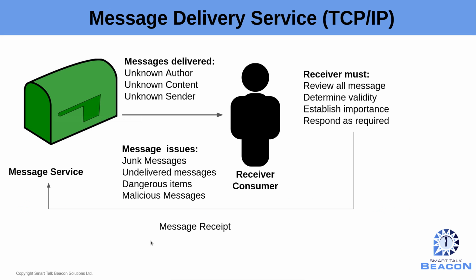So TCP is just a message delivery service that delivers messages of unknown author and unknown content, and we don't know who the sender was. So we have to now review all the messages, determine the validity, establish the importance, and then respond as required. Our big message issues are junk messages, undeliverable messages, dangerous items being delivered, and malicious data in the messages.